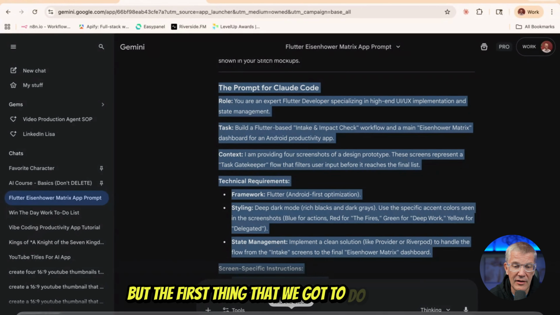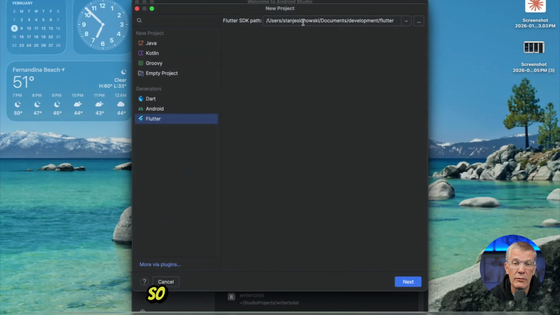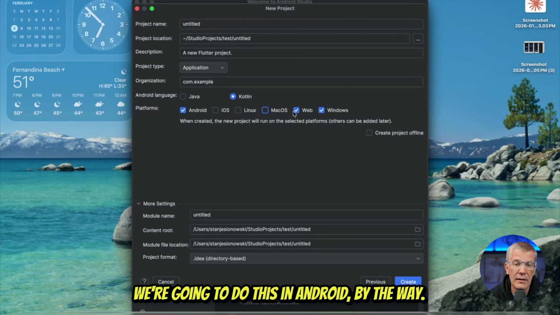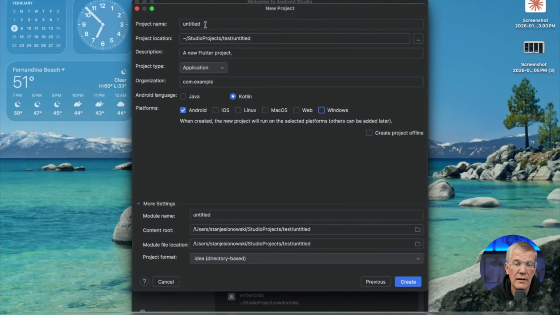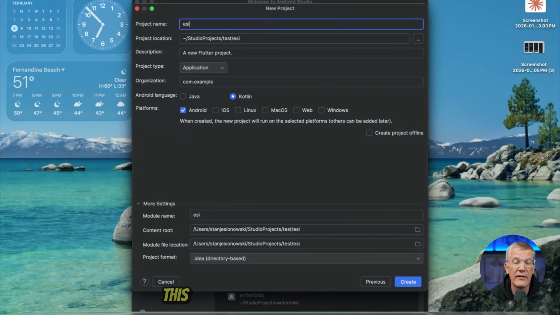But the first thing we've got to do is go into Android Studio and build our folder directory. So we're going to go here to new Flutter project, choose next. Okay, this has to be lowercase. We're going to do this in Android, by the way, just to test. All right, we're going to do it right here. And we're going to call this, let's see, this has to be lowercase, by the way. This is Flutter, Eisenhower Matrix. We'll just call it Eisenhower.